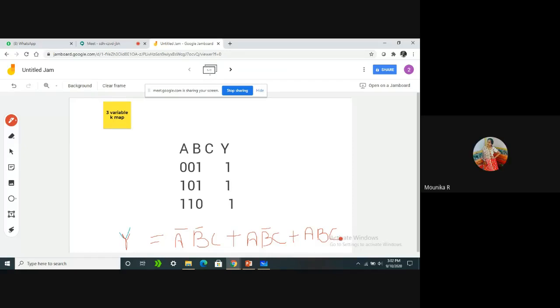Which terms do we need to simplify? Which terms are common here? A bar B bar is presented in a single term only.